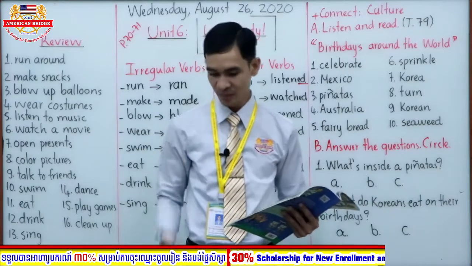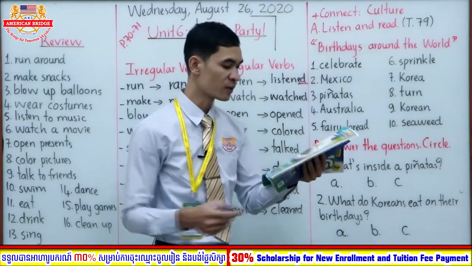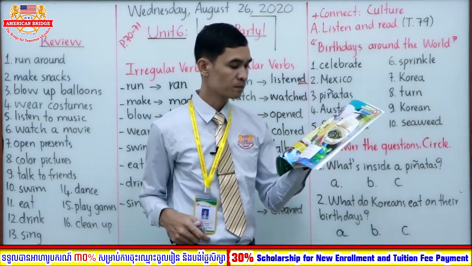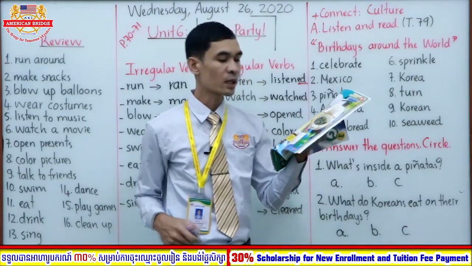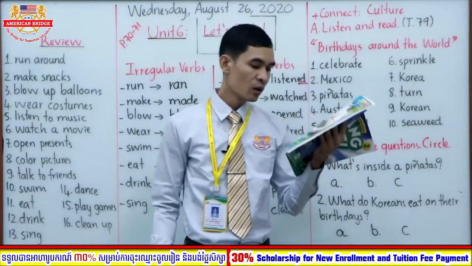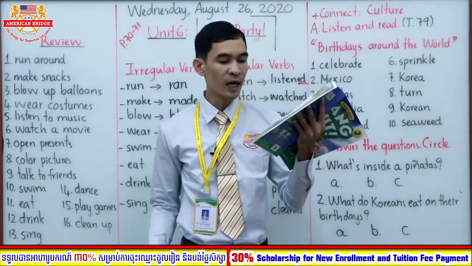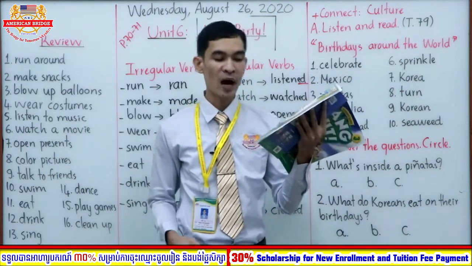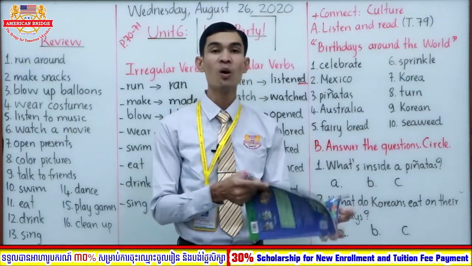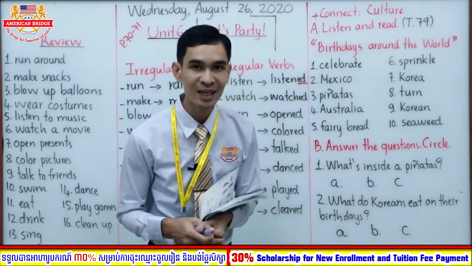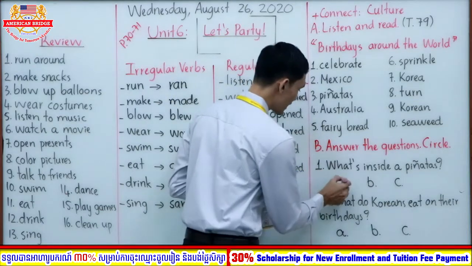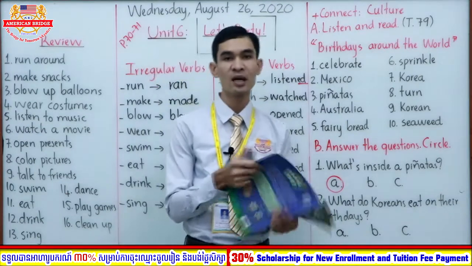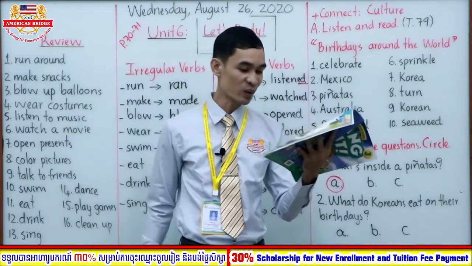Finish? Very good. Okay, so now let's check your answers with me. Read the questions with me. B. Answer the questions circled. 1. What's inside a piñata? A. Candy. B. Rice. C. Sprinkles. Which is the correct answer? Letter A. Very good. Letter A, right? Inside piñatas is candy.